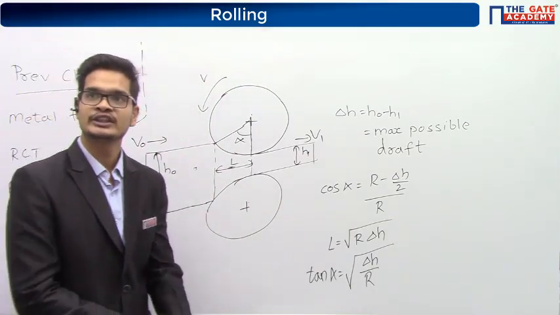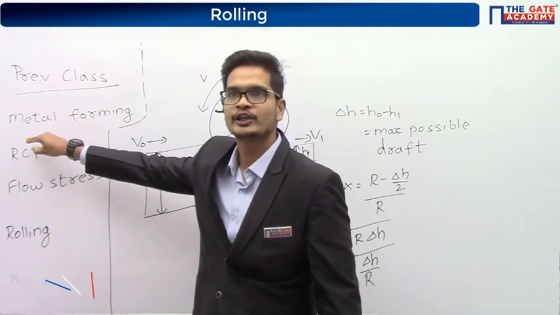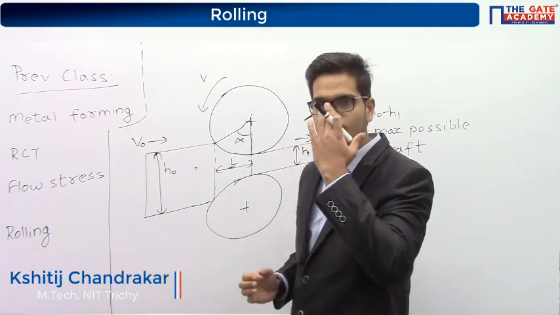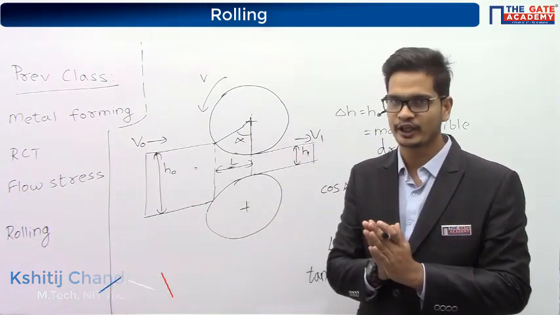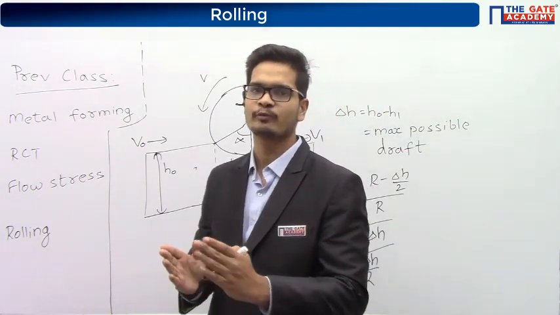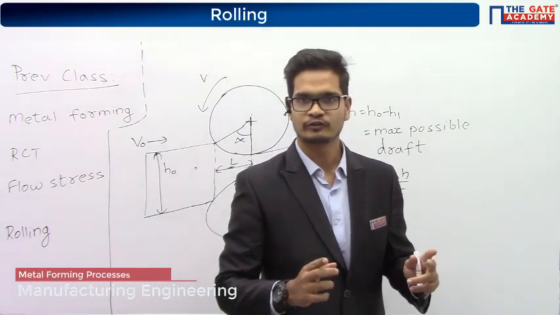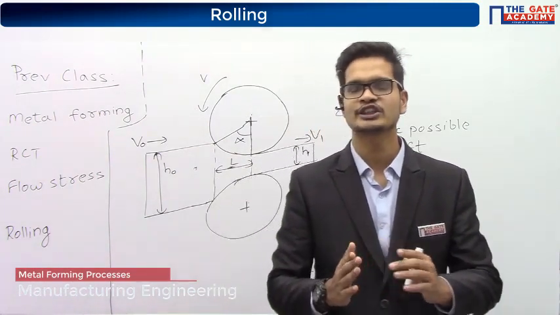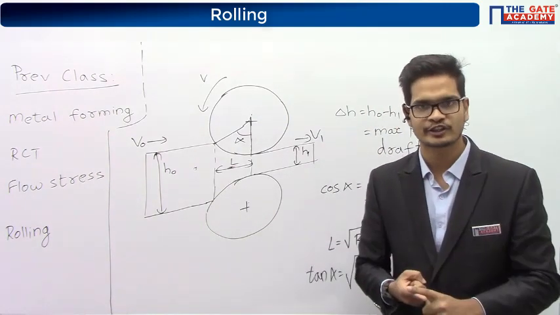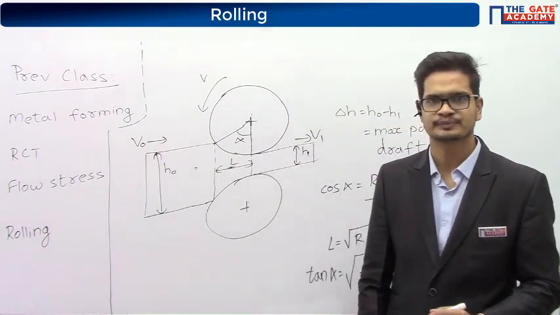So let's see what I covered in the previous class. In the previous class, I gave the introduction of metal forming process. What is metal forming? In metal forming, we apply load on a metallic component. By applying load, we change the shape of the component. We are not cutting the material, we are just applying the load. Because of the load, the material undergoes plastic deformation and its shape changes. So that is metal forming process.